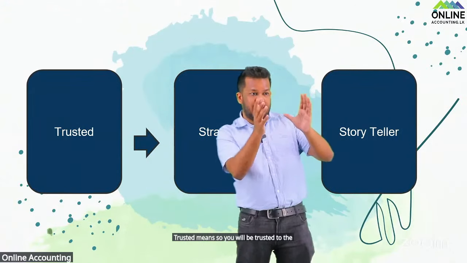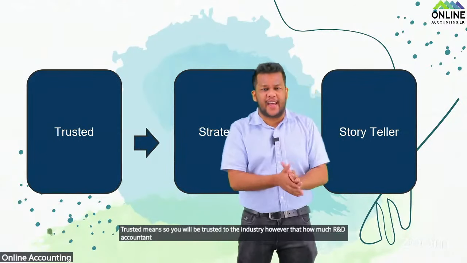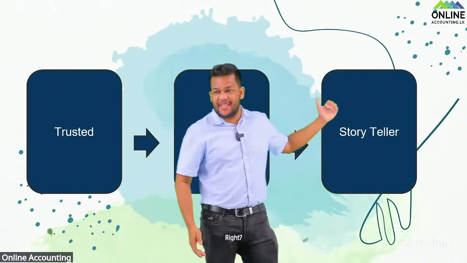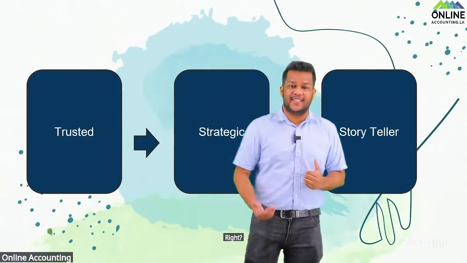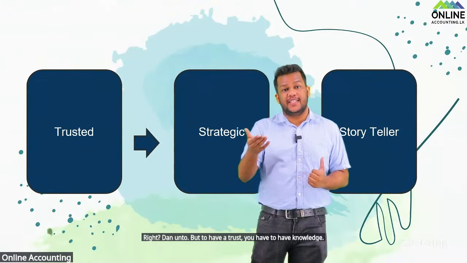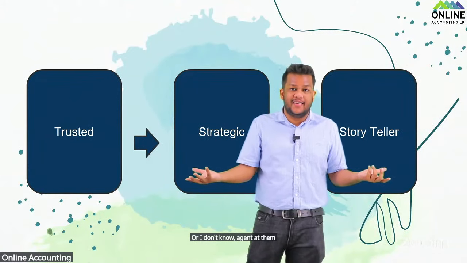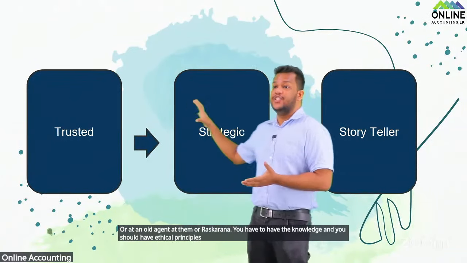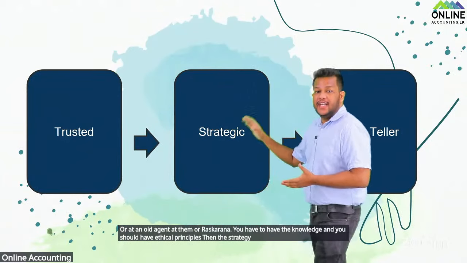ඔයාව දැක්කම chartered accountant කෙනෙක් කියන්නේ trusted කෙනෙක්. දැනුත් trusted තමයි. Right? මේක ඇත්තටම පොඩ්ඩක් වෙනස් වෙලා තියෙන්නේ මේ storyteller කියන එක. දැනුත් trusted. But to have a trust, you have to have knowledge. ඔයාට knowledge එක නැත්තම් ඔයාව trust කරන්න බෑනේ. You have to have the knowledge and you should have ethical principles. Then the strategic. So strategic කියන එක change වෙලා තියෙනවා.